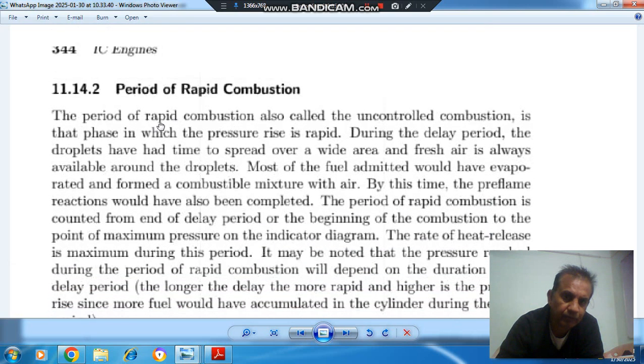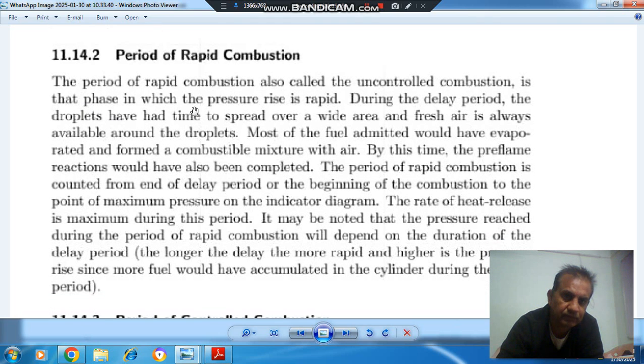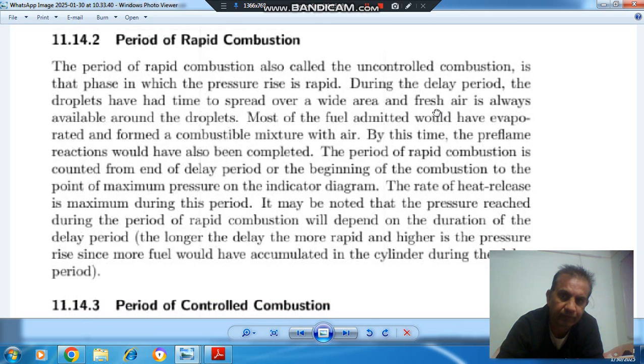The period of rapid combustion, also called uncontrolled combustion, is that phase in which the pressure rise is rapid. During the delay period, the droplets have had time to spread over a wide area, and fresh air is always available around the droplets. Most of the fuel injected would have evaporated and formed a combustible mixture with air. By this time, the pre-flame reactions would have also been completed.